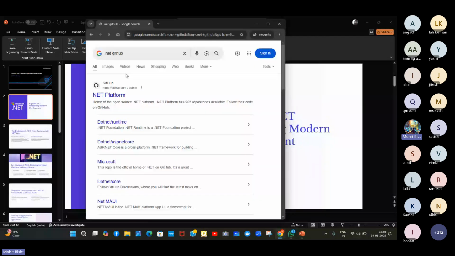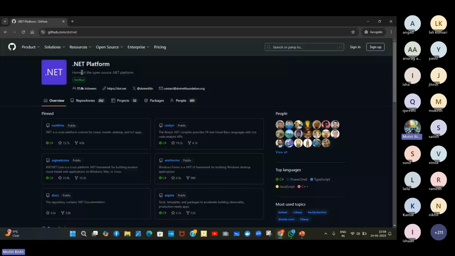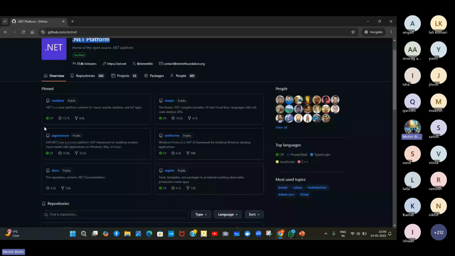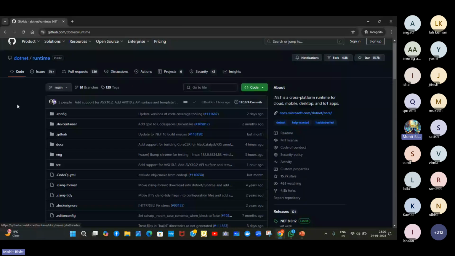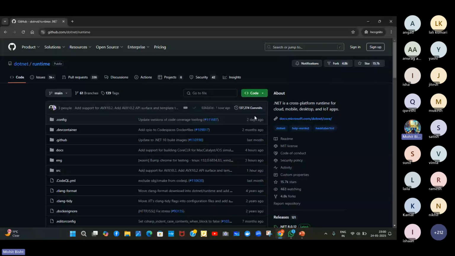So .NET is a platform, right? It's an organization on GitHub with around 18,000 people. These are the repositories you can see. The thing I was talking about earlier, the runtime, has this GitHub repo. Let me open this. The code is written in, I guess, C sharp. Let me go back. You can go to the docs website for more details.